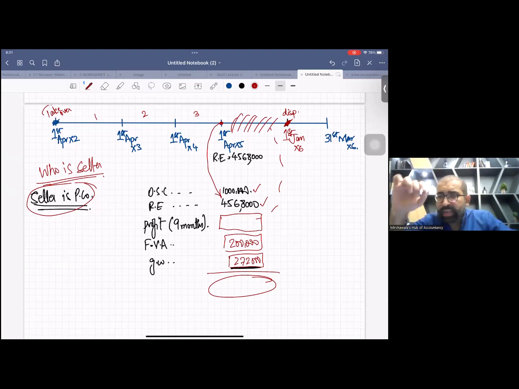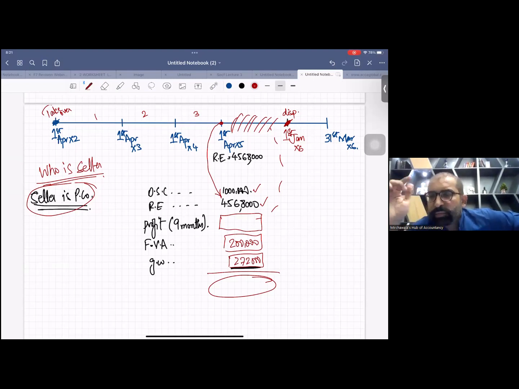See the screen. Then you need to multiply it by 10% because you just sold 10% of your company. In this way, you will be calculating the increase in NCI.